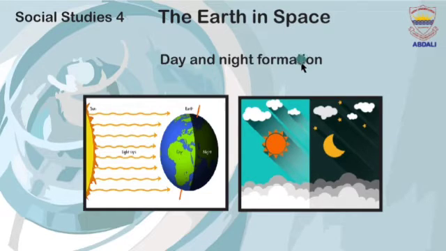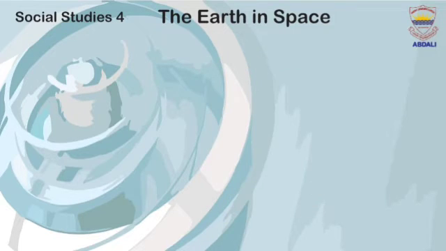And the other half that does not face the sun is in darkness, and it is night time. I repeat once again, as the earth turns around, half of it is always facing the sun. It is daytime. And the other half does not face the sun. It is in darkness. It is night time.